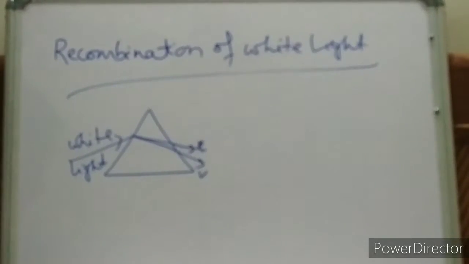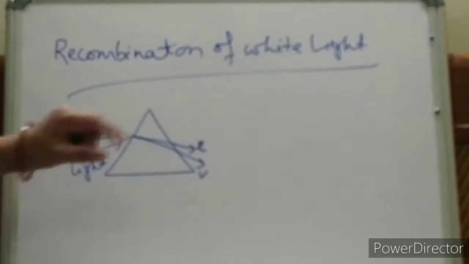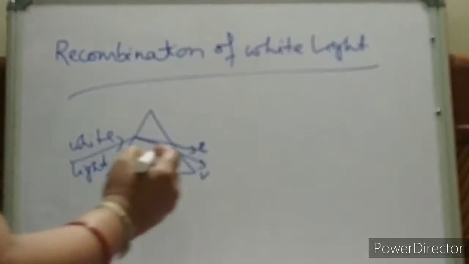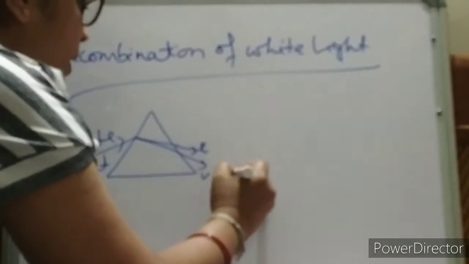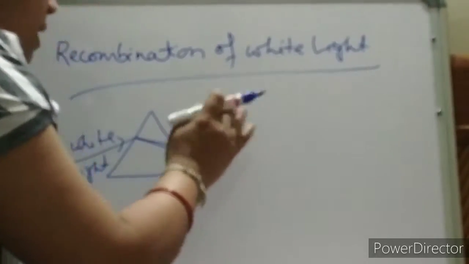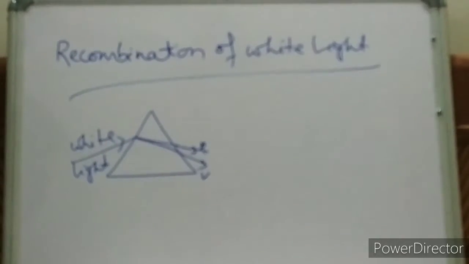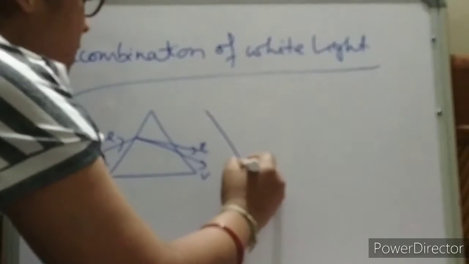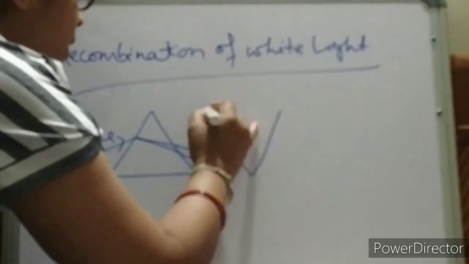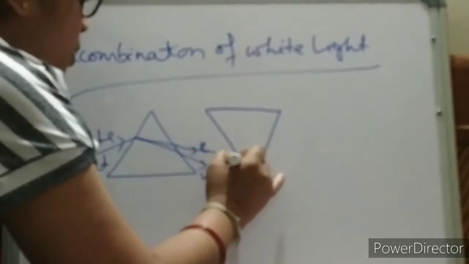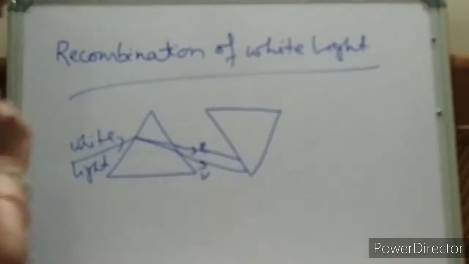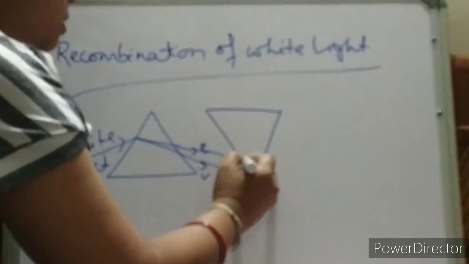Now what does he do? Again, he passed this light through another prism that he has placed in the opposite direction. Let us see, like this. So what did he observe?